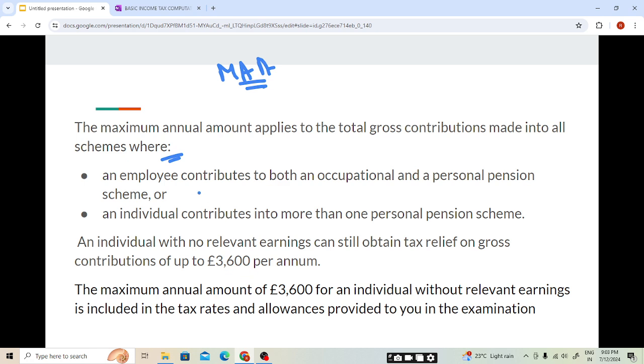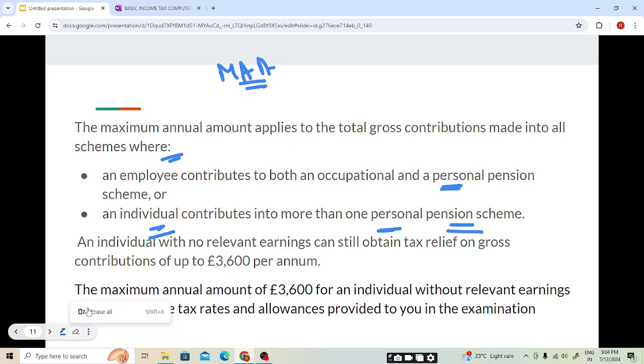An employee contributes to both occupational and personal pension schemes because he is an employed person. An individual contributes into more than one pension scheme: occupational and personal pension scheme. In the case of an individual, he will contribute to a personal pension scheme, either one or more.